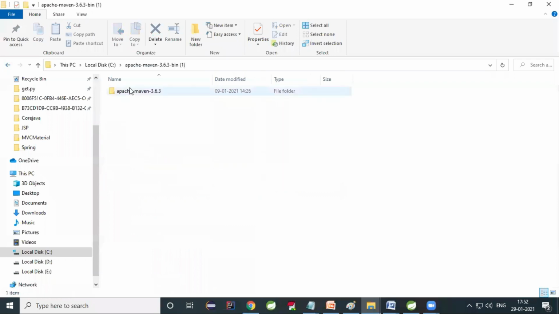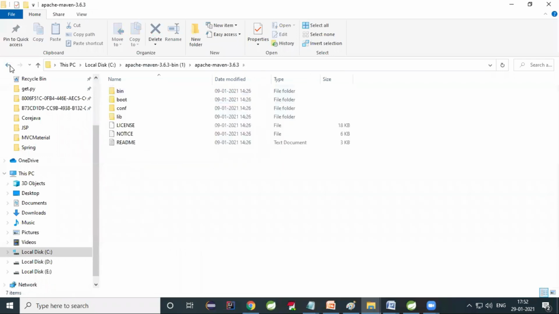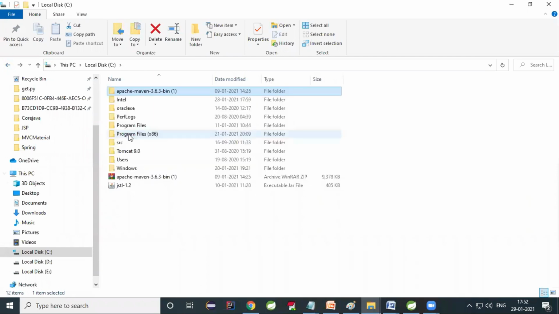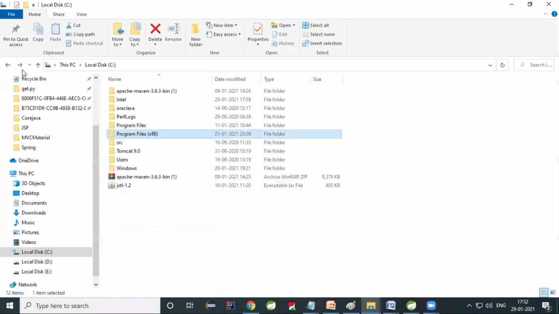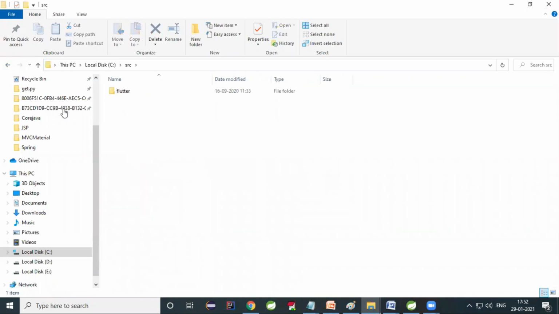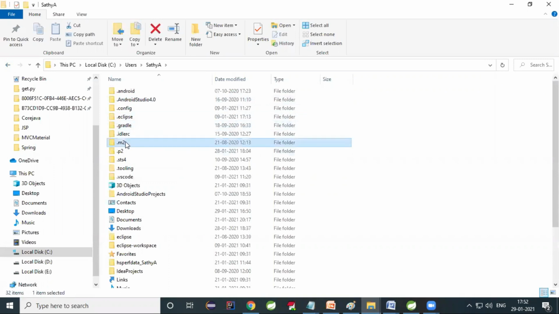Yeah, first one here you see Apache Maven. Not this one, this is the location actually. The M2 folder will be created. User settings. Here you see.